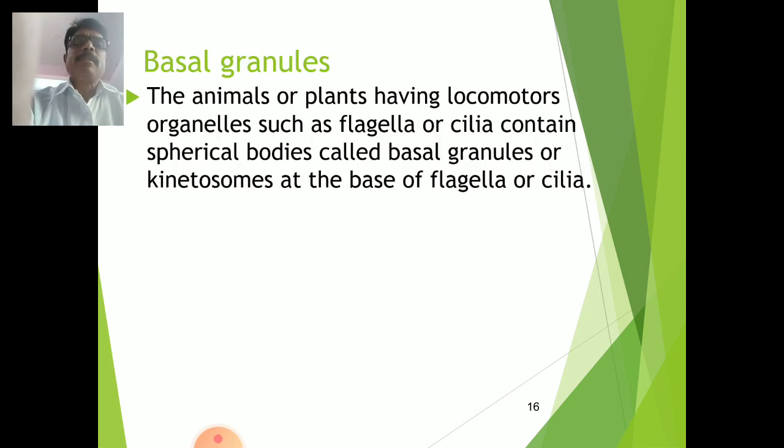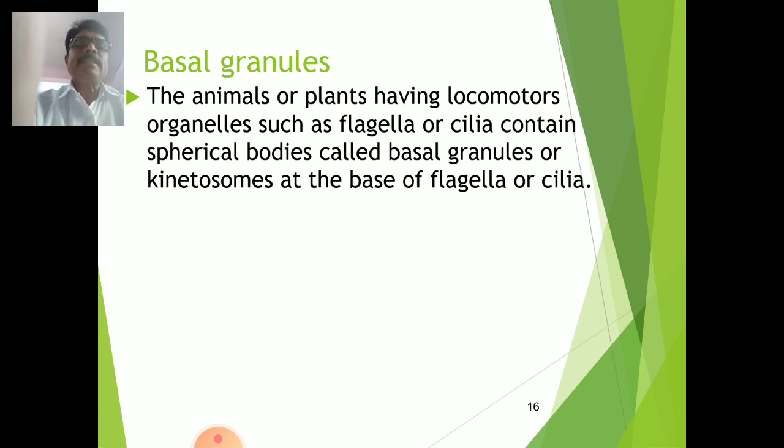Now basal granules. Animals or plants having locomotory organelles such as flagella or cilia contain spherical bodies called basal granules or kinetosomes at the base of the flagella or cilia.